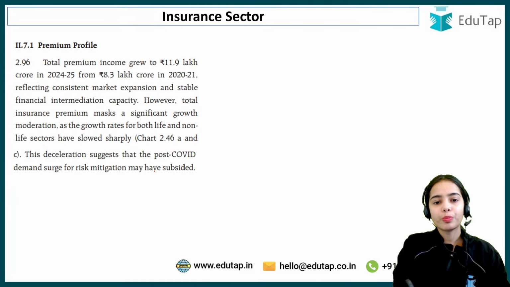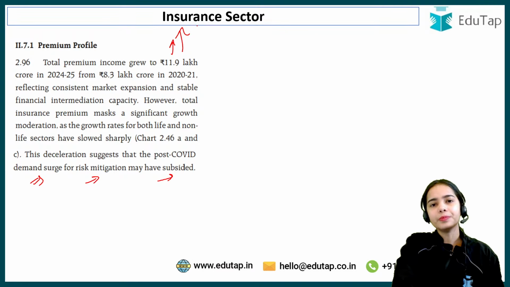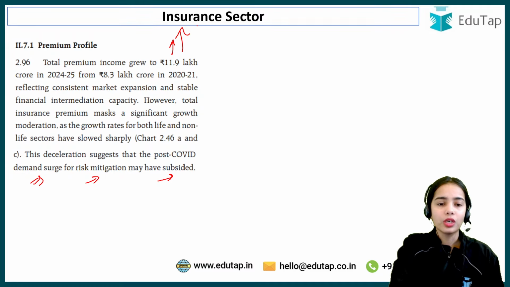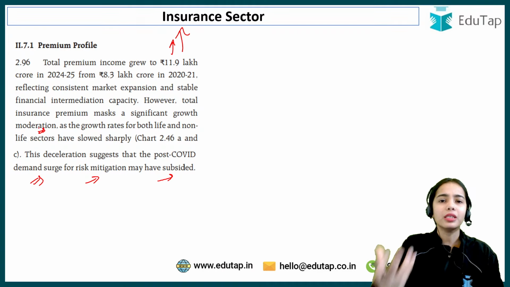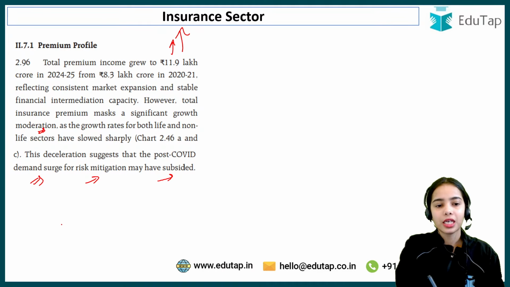Okay, so the post-COVID demand surge for risk mitigation may have subsided now. So risk premiums are growing, but at a moderated rate now. There is growth moderation that has happened. Growth is happening, but at a lesser rate. And this is because after COVID, there was a demand surge.